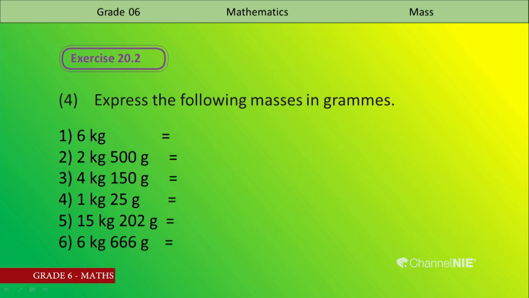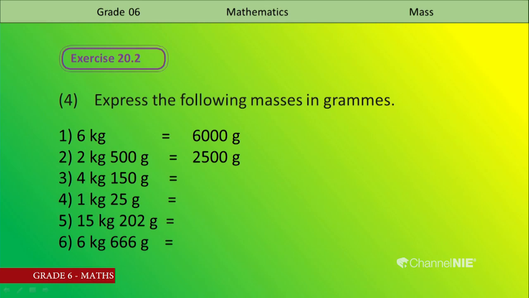First one, 6 kilograms. What is the question? Express the following masses in grams. 6 kilograms is 6000 grams. You know them. Then second, 2 kilograms and 500 grams. In grams, what is the answer? 2500 grams.